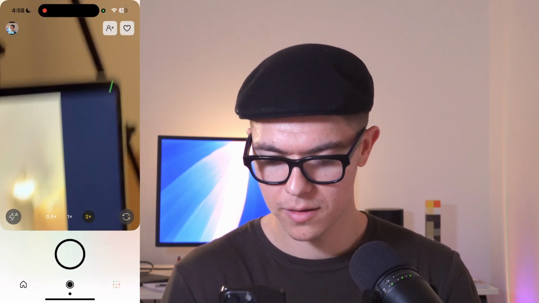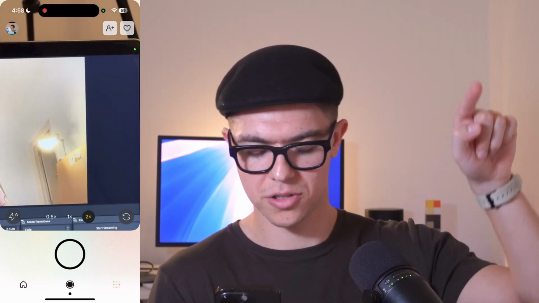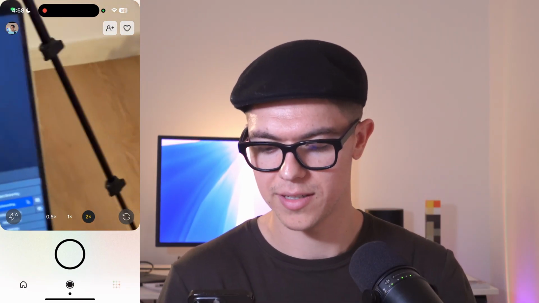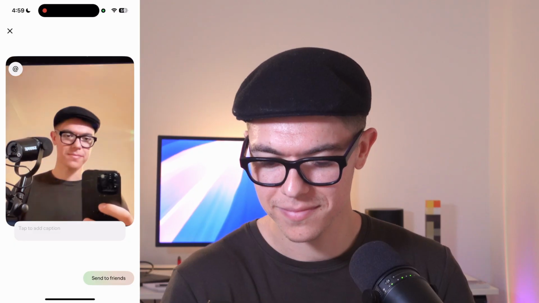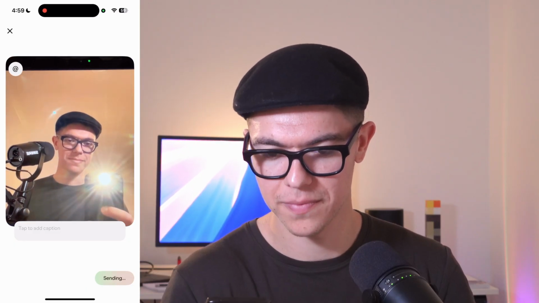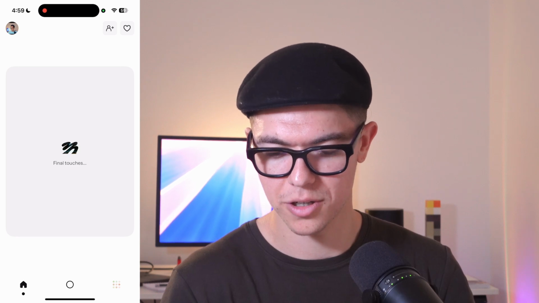So this is a Lapse style UI where the camera sits above and there's just a little cutout and all the UI is at the bottom. Okay, so we have flash, we have the 1x, 2x, and 0.5x. We have the switching of the camera and nothing else. So let's take here a new moment. Cool, and send to friends. And now this is going to be on the feed.